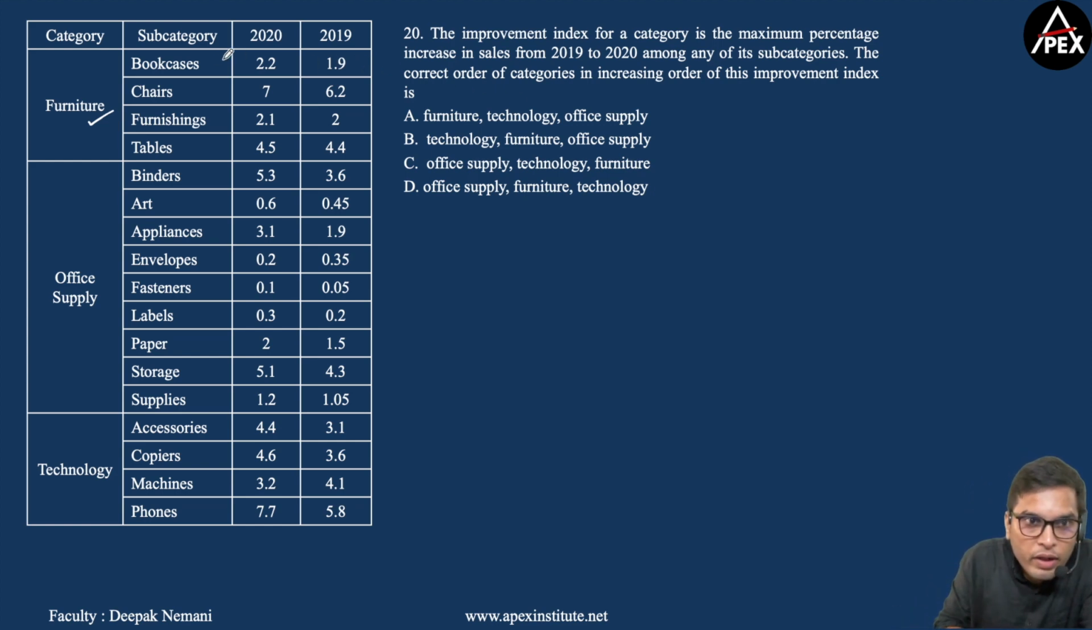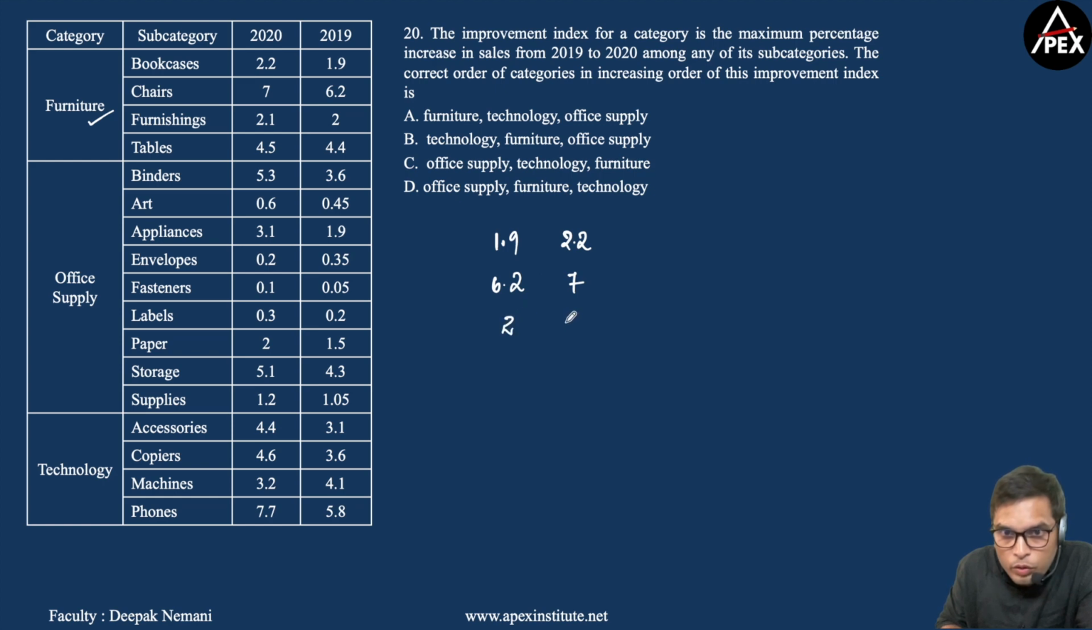For example, if I consider bookcases, in 2019 the sales is 1.9 millions, whereas in 2020 it's 2.2 million. Now chairs, it's 6.2 here, 7. Now this is 2 to 2.1, and this will be 4.4 to 4.5. Right? Now let's find the percentage increase in sales from 2019 to 2020 for these four subcategories.